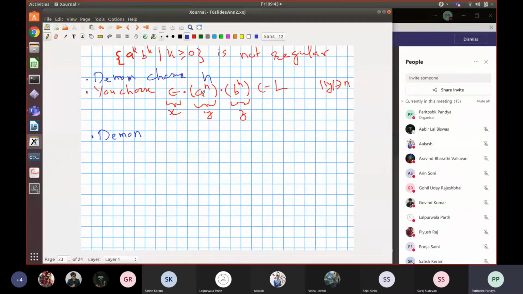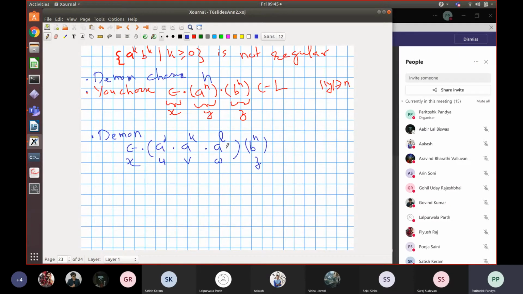So daemon will actually split this y part into three parts, and I will show it like this. Daemon says that you have, of course, this string epsilon before, and then this y part I will break into a raised to j followed by a raised to k followed by a raised to l. Since I have only n occurrences of a, I can split this into three parts, where the first part I call u, this is v, and this is w. This is my x, and then I have got b raised to n, which is my z part. This, of course, is the original string.